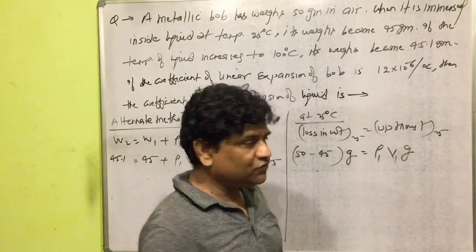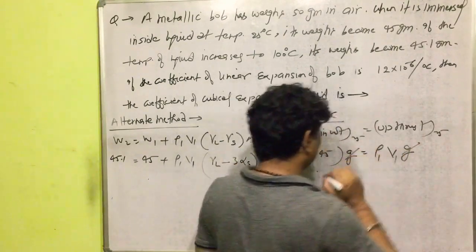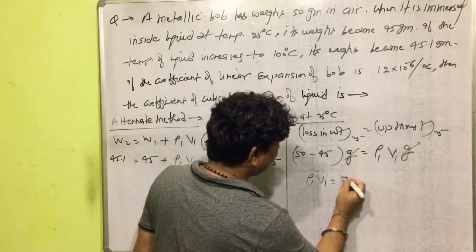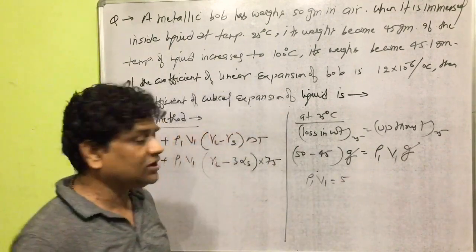The g will be cancelled, so the value of rho 1 V1 comes to 5.